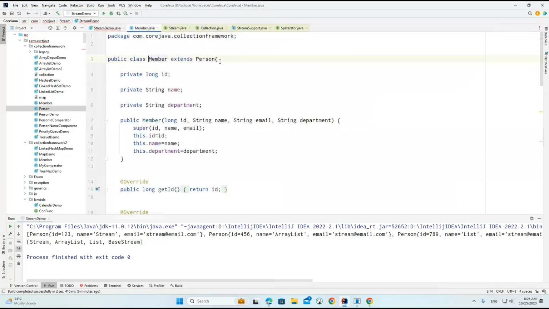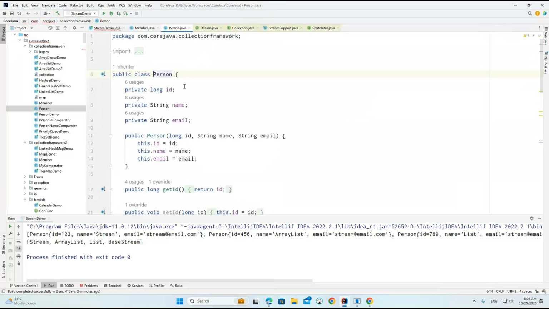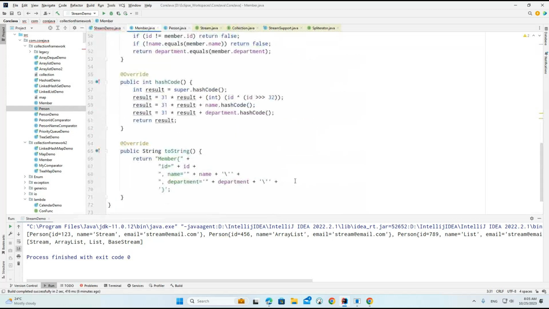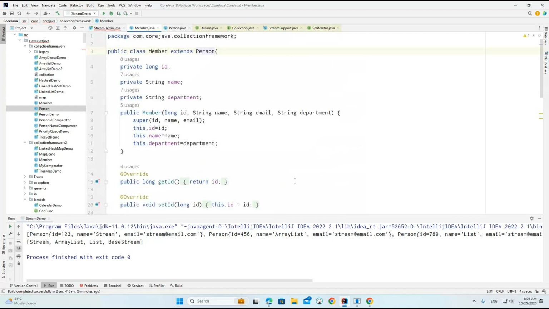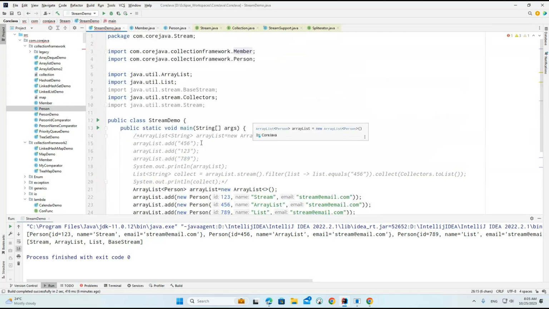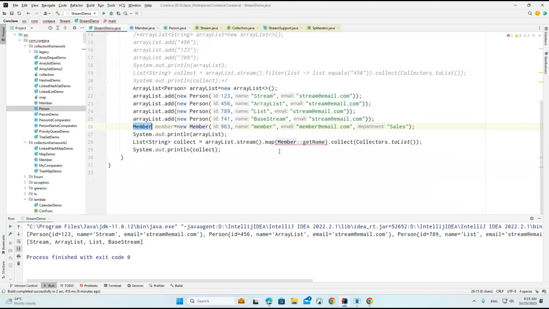But how are we going to get the relation? So this person is coming from where? We are also working with the same members or any other member we are having.